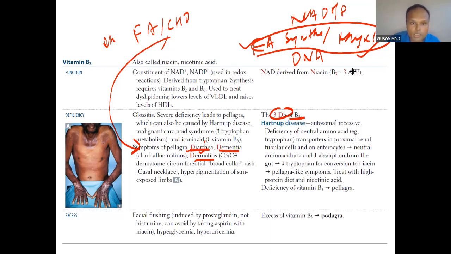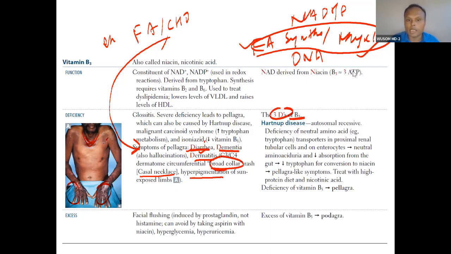And dermatitis, especially you will see in this region. Why? These are generally sun-exposed regions. Also in other sun-exposed regions you will see dermatitis. This is called Casal necklace dermatitis, with hyperpigmentation of sun-exposed areas.